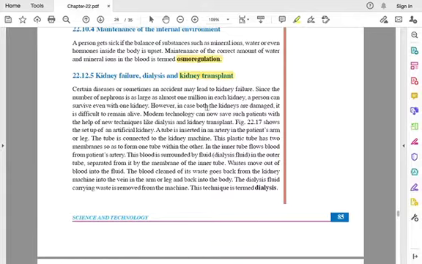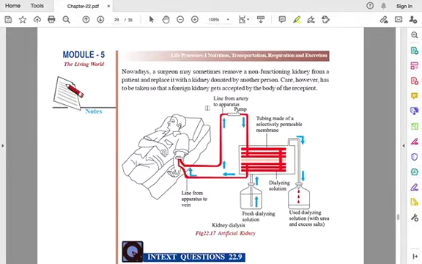So this is the dialysis process. If a person's kidneys do not function, then blood waste won't be removed from the body. So this is the artificial kidney, called the dialysis setup. Blood is taken from the body, from the artery, then the pump pumps the blood to this dialysis setup. Here you have a tube, and it has an inner tube in it.